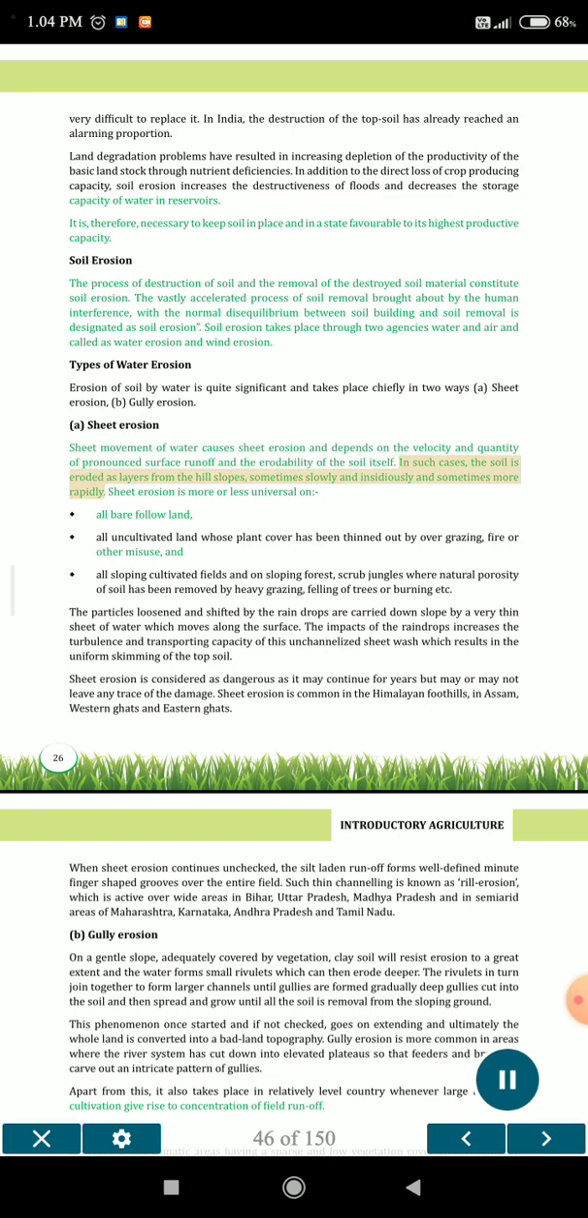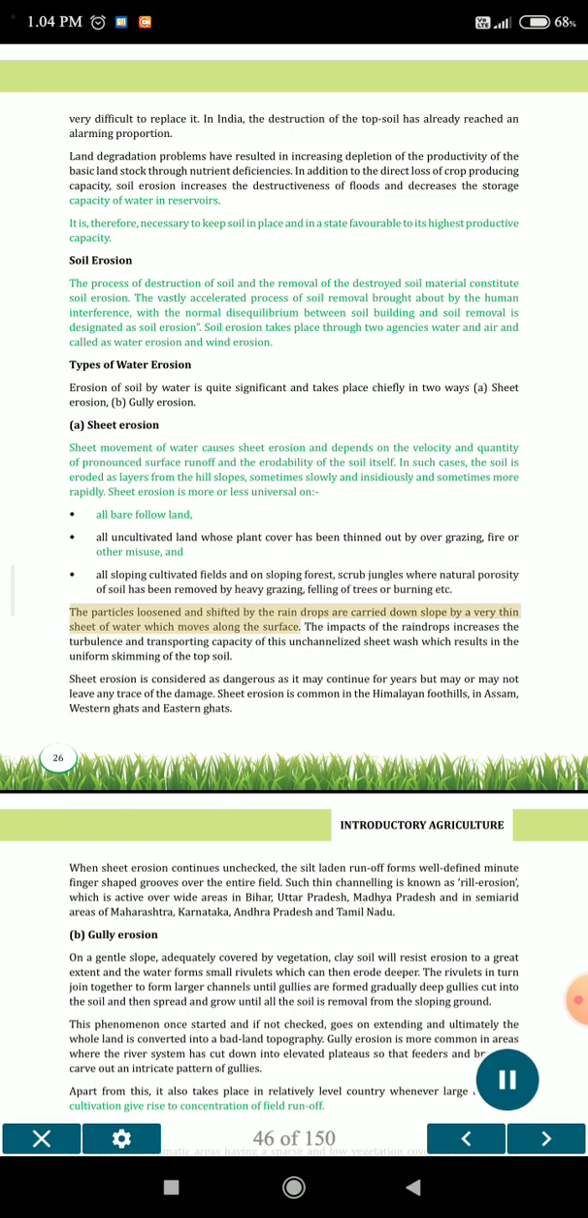In such cases, the soil is eroded as layers from the hill slopes, sometimes slowly and insidiously and sometimes more rapidly. Sheet erosion is more or less universal on all bare fallow land, all uncultivated land whose plant cover has been thinned out by overgrazing, fire or other misuse, and all sloping cultivated fields and on sloping forest, scrub jungles where natural porosity of soil has been removed by heavy grazing, felling of trees or burning etc.